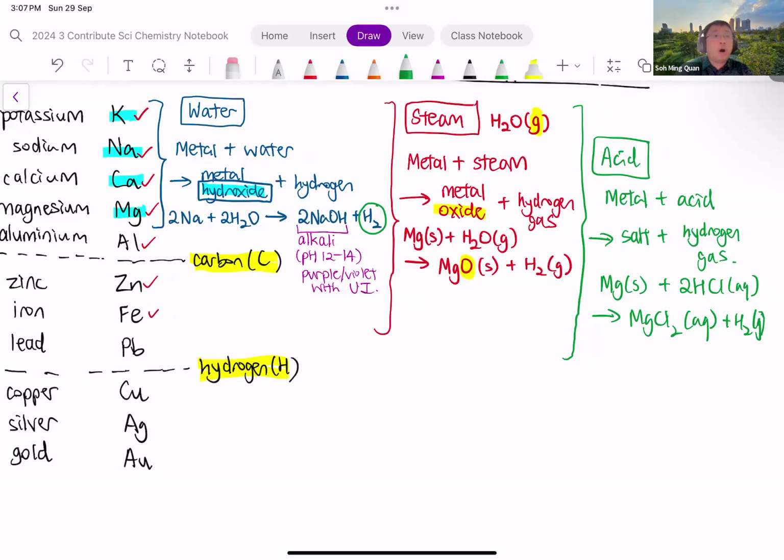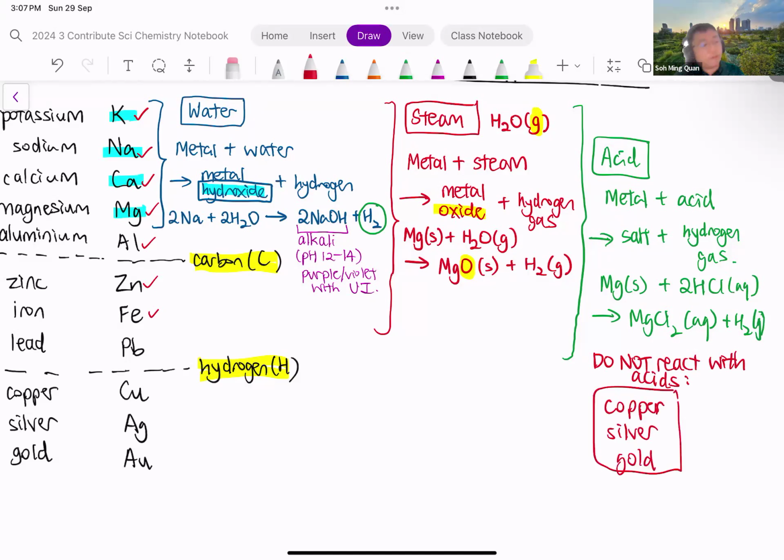But the idea is, do all metals react with acids? Of course, the answer is no. By looking at the reactivity series, we can work it out. Some metals do not react with acid. The metals that do not react with acids are copper, silver, gold. So copper, silver, and gold, they are unreactive with acid. Okay, they do not produce any hydrogen gas. There is no effervescence or bubbles produced when you put copper into the acid.